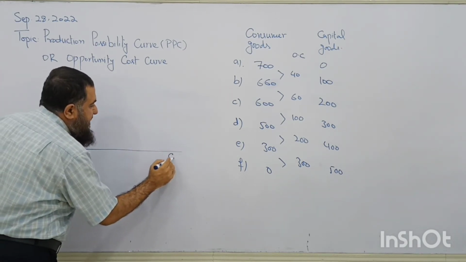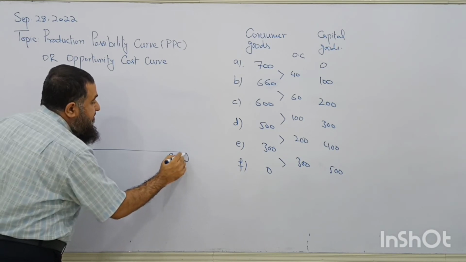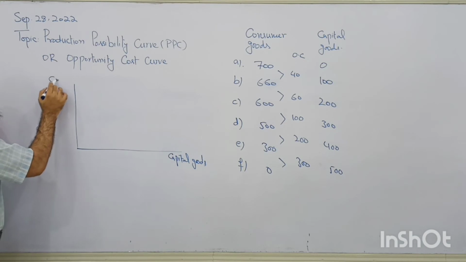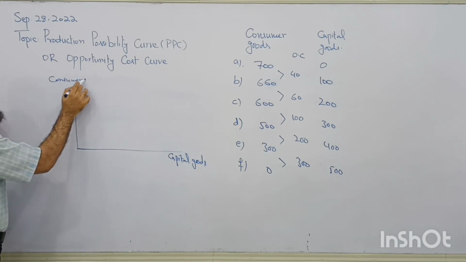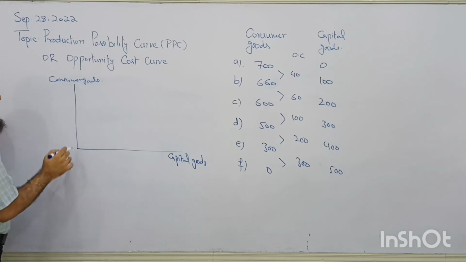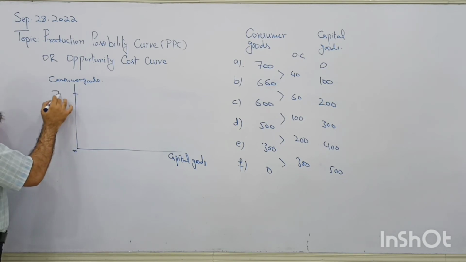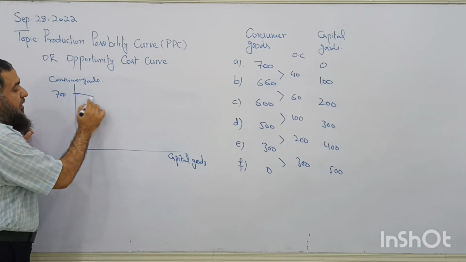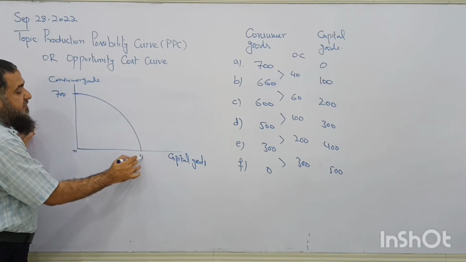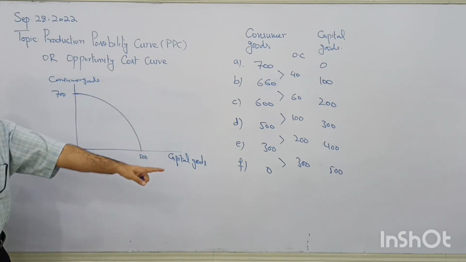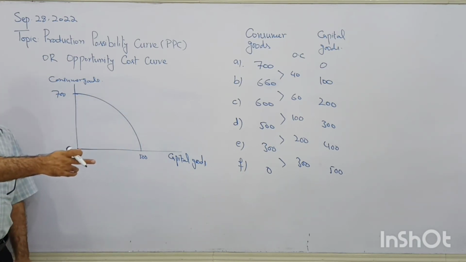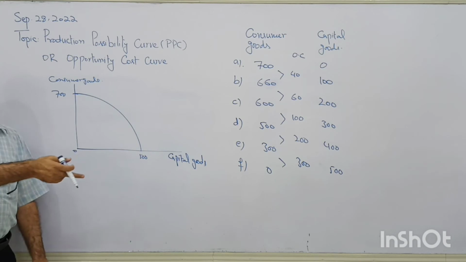This is called capital goods. Here we have consumer goods. Here it is the point 700 and here we have another point that is 500 of capital goods. Now it is bowed outward. It is concave to the origin.